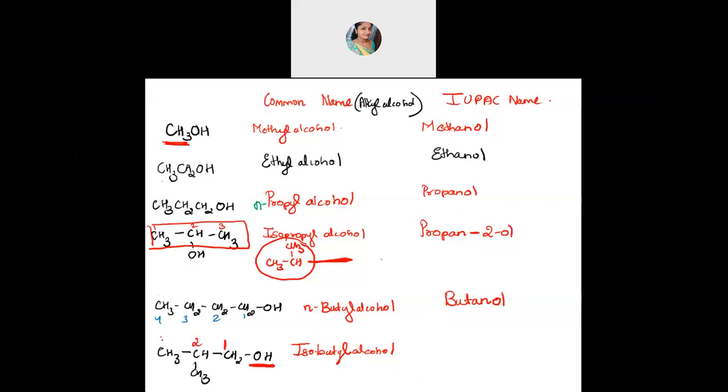So 1 here, 2 here and then 3 here. At the second position you have CH3. Always the branch should be named first, no? At the second position you have a branch, so it will be 2-methyl. Starting letter should be a capital letter. 2-methyl and then 3 carbon. Yes, good. Propane-1-ol, propanol. So 2-methylpropanol.